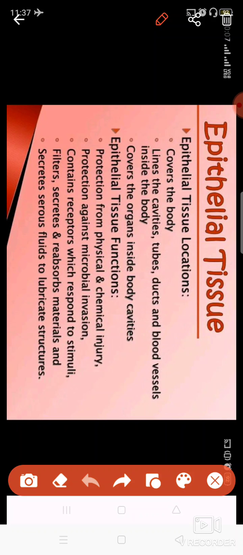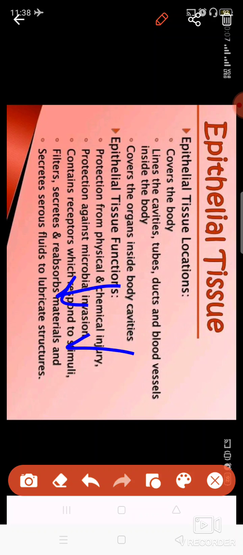Secretion of mucus, like in the internal ear of your body, and filtration, like the nephrons which are present in the kidney. These help in filtering the materials, that is, urine is formed by filtering the useful substances. And reabsorption, like in the small intestine, where villi are present, covered by epithelial tissue.